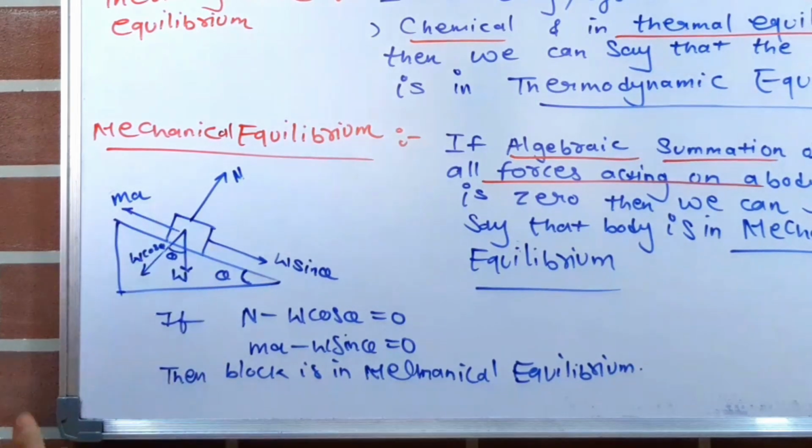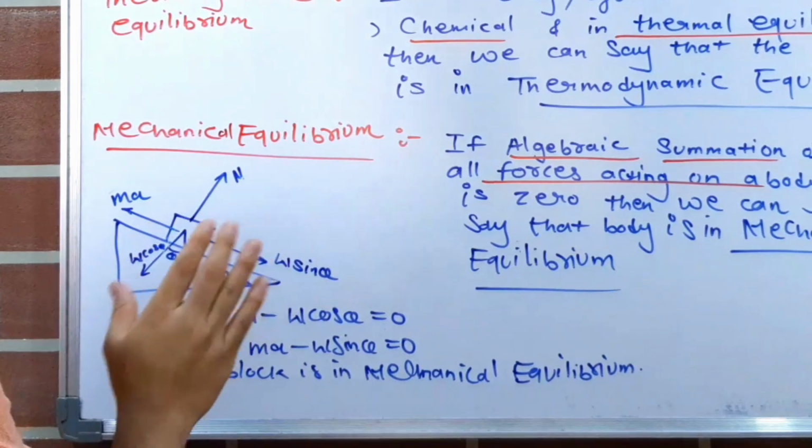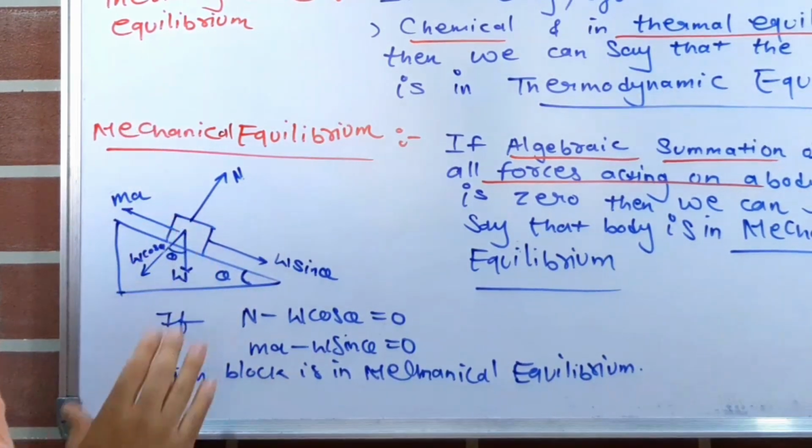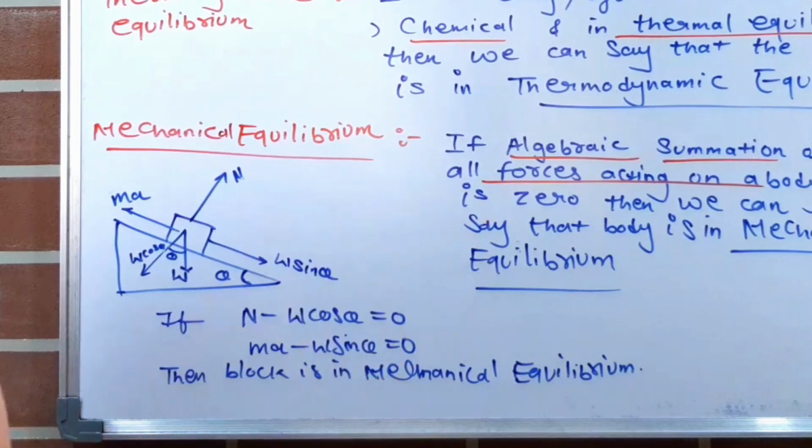There are other forces, such as friction, but we are not worried about those forces. It is just an example to clarify what mechanical equilibrium is.